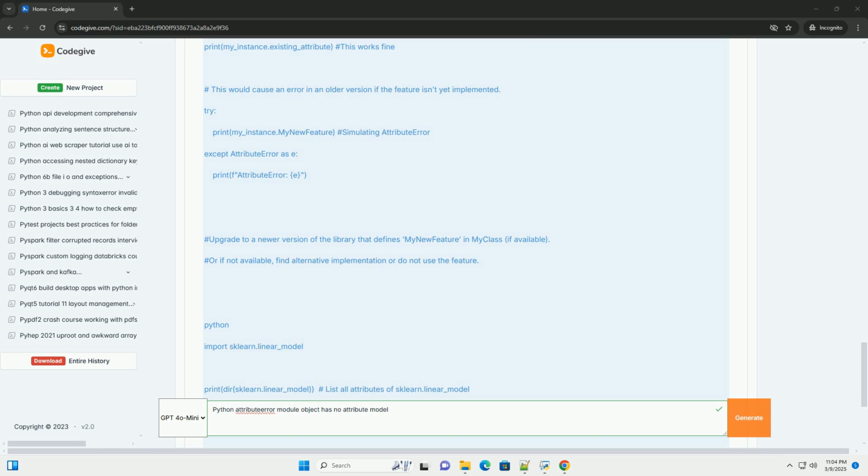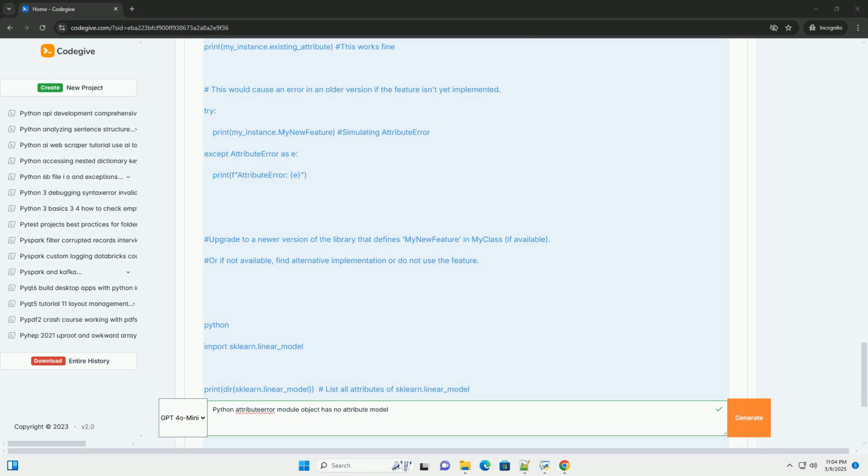4. Code examples. Here are some specific code examples that illustrate different scenarios and how to fix the attribute error. Example 1, typo in attribute name. Example 2, incorrect module import. Example 3, attribute not defined, using an older version.